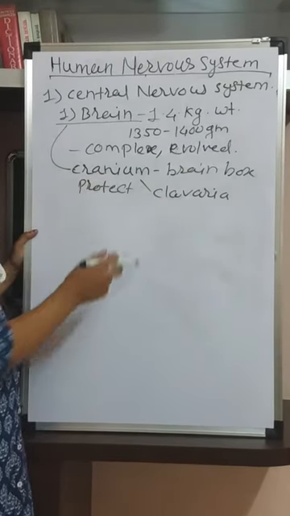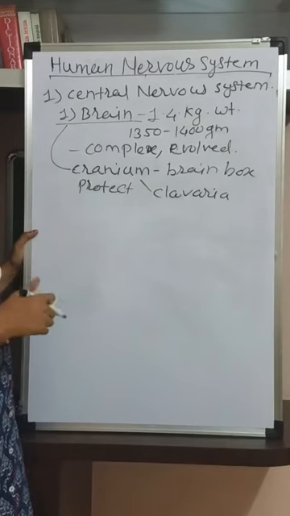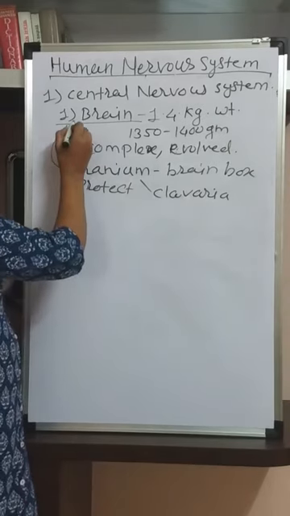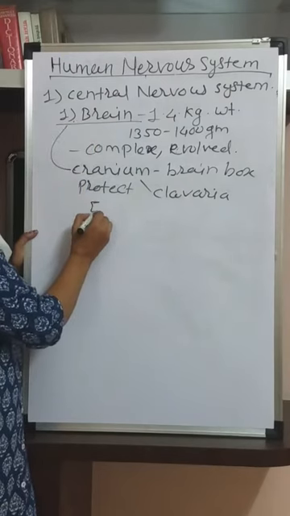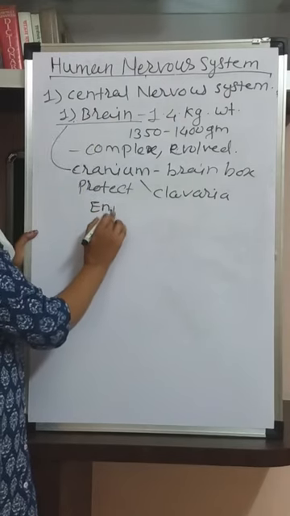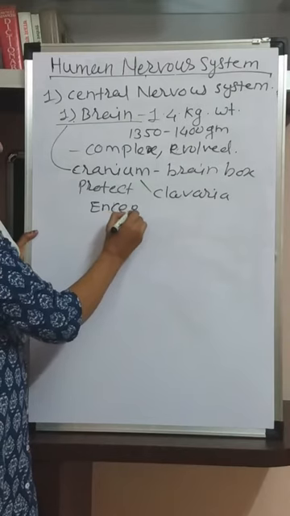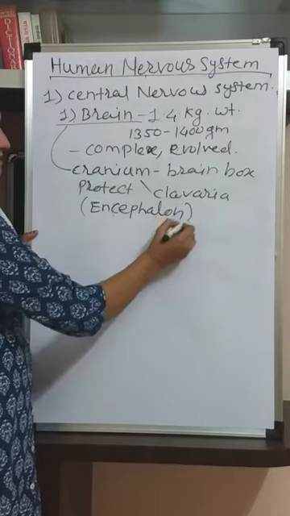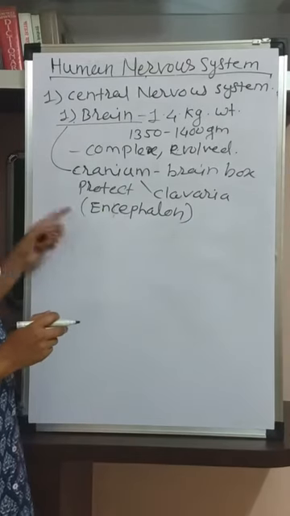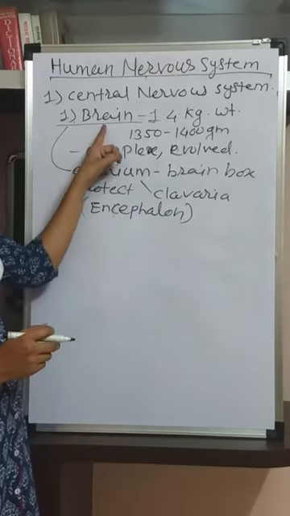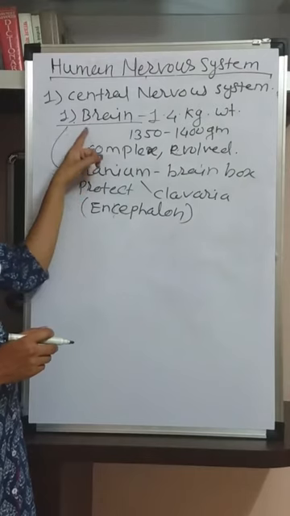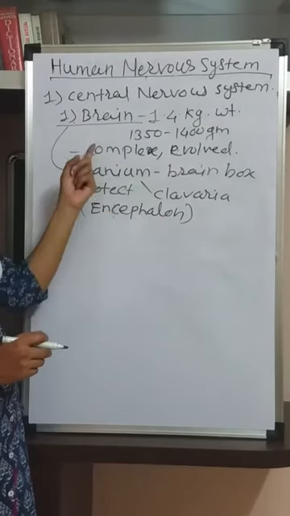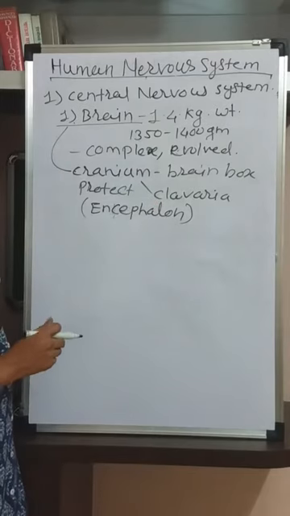As the brain is present in the cranium, or cephalon, another name for the brain is encephalon, because it is present inside the cephalon. In medical language, the brain is also called encephalon or calvaria.